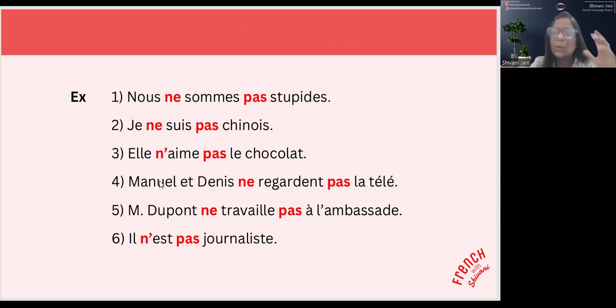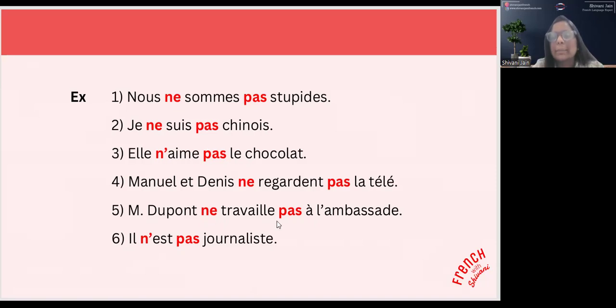Now, we have a tendency to put ne after the first word, right? So sometimes we see the first word, Manuel, and put ne after it. This is not the case. We have to find the verb in the sentence. The verb here is regarde. Alors, dans ce contexte-là, on va placer ne avant le verbe et pas après le verbe. Donc, Manuel et Denis ne regardent pas la télé. Manuel and Denis do not watch the TV.